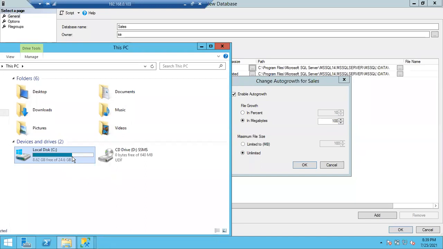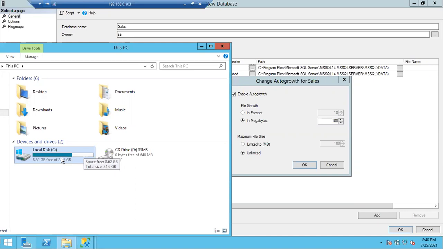Once this drive is full, this is 24.6 GB, you have to request the Windows team to increase the drive. Now you can't do anything in this case, because the drive is completely full. They may extend this drive from 25 GB to 50 GB, 50 GB to 100 GB. So the drives are going to keep on extending depending upon your requirement. If more data is coming, the files are going to be increased, and if the files are increasing, the drives are also going to be extended.